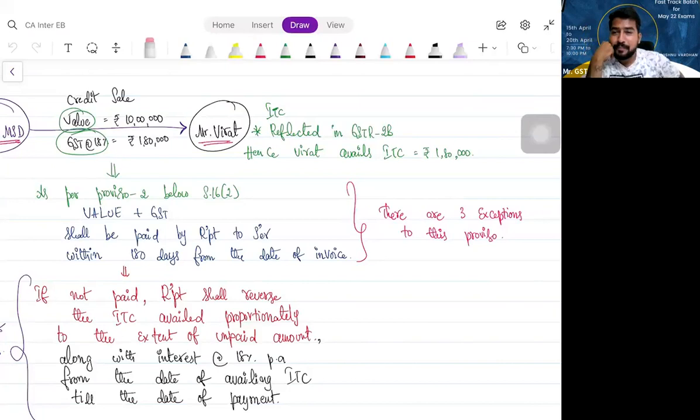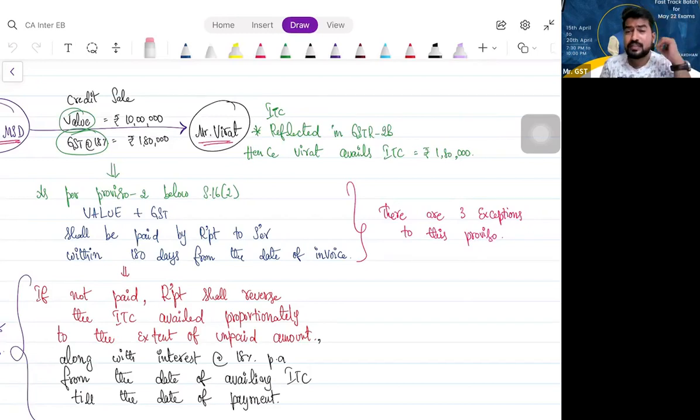Right. Second case, when this proviso doesn't apply: supply without consideration. Supply is made without consideration. You remember Schedule 1? Activities to be treated as supply even though done without consideration. Then that activity itself will not have any consideration, and you are asking me to pay within 180 days. What is the logic? Should I pay 0 within 180 days? Supply itself doesn't have consideration there. What is the consideration? Means 0. Should I repay 0 within 180 days? So for the activities which are treated as supply even though done without consideration, as per Schedule 1, for those activities, this proviso doesn't apply. Clear?